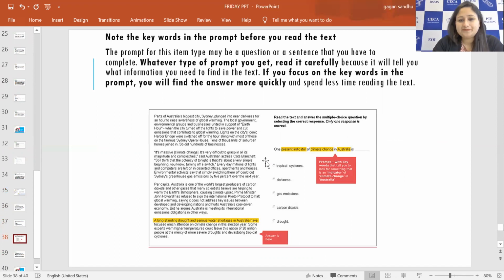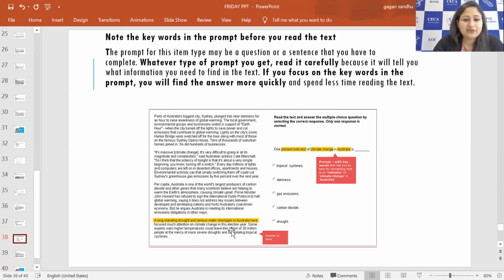So here you see one question with the 5 options, right? So basically we have to understand the question prompt. We have to see, understand and take the keywords from the question, because without the keywords from the question, we're not able to understand what we are looking for here. And when we understand this, we can easily come to the passage and see which words are the same just like in the question.